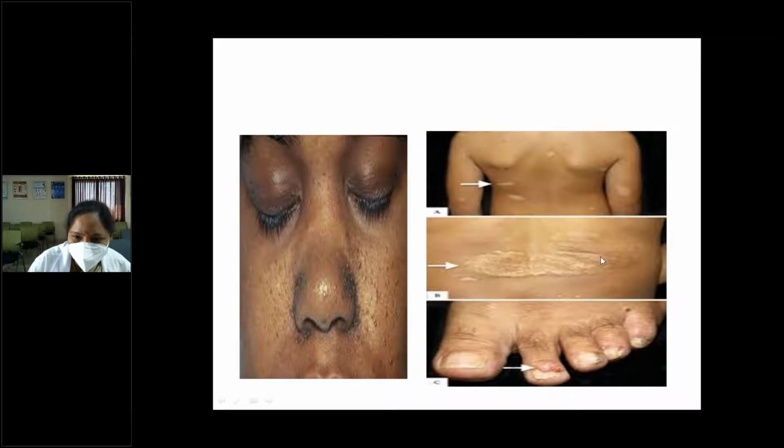What do you call this? Shagreen patches, ma'am. Good. And what is this? Usually seen in adults, subungual fibromas. These are features of tuberous sclerosis, usually associated with mental retardation. Usually, these children will be normal at birth and attain milestones up to some age, like 1 year, 2 years, like that.